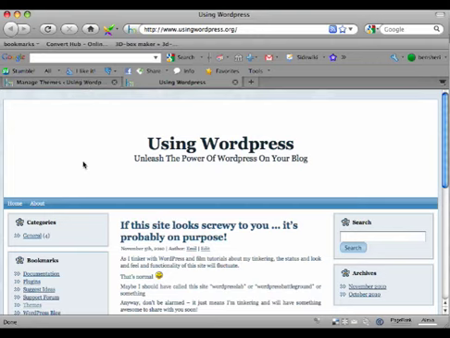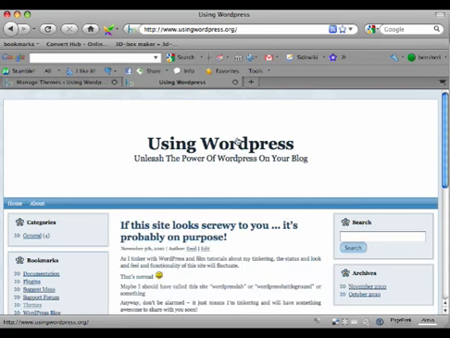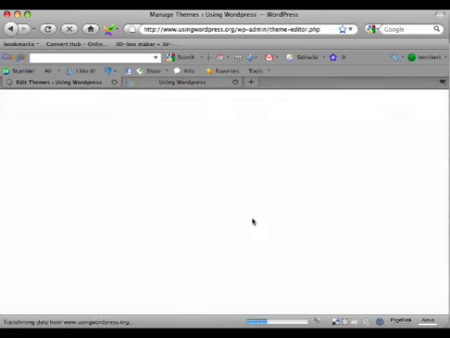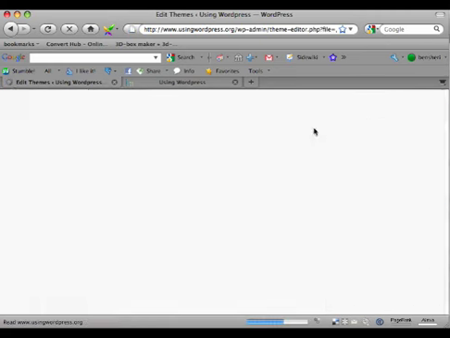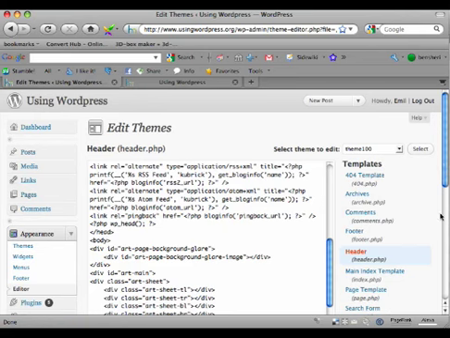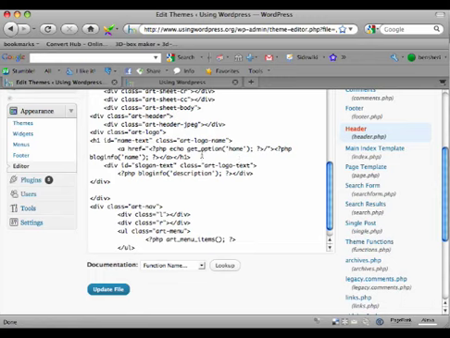Now I want to show you something really quick while I have the title up here before I get rid of it. Notice, like a good usability rule, this title is actually clickable to the home page. So if I went to the About page and came back, I click on it, it goes back to the home page. See, so WordPress does know its usability rules. Anyway, just had to show that to you. It'll come in handy in a sec. What I'm going to do is edit the header file, just like last time in the first video. I'm going to comment out the blog title and blog description, which is right here.